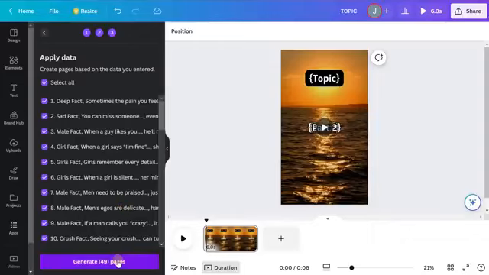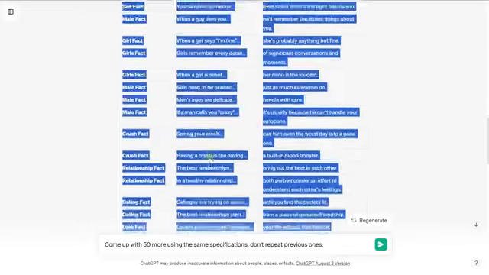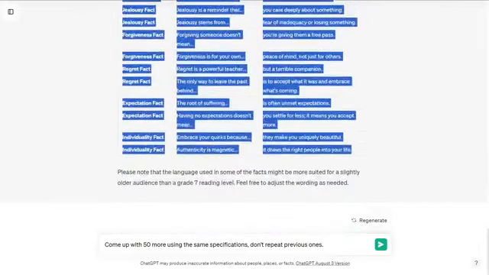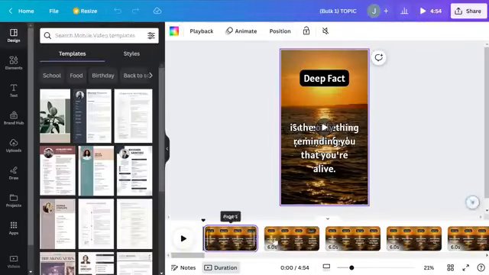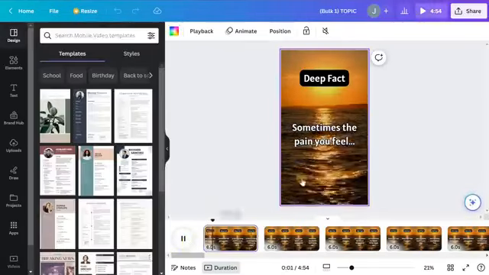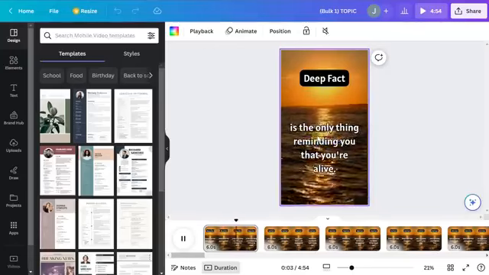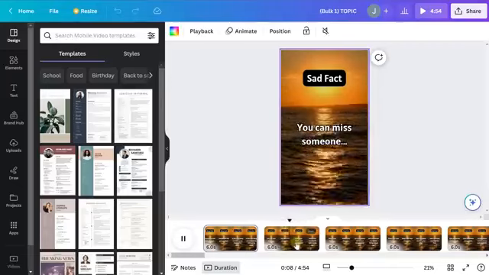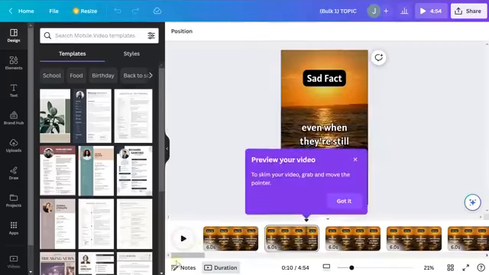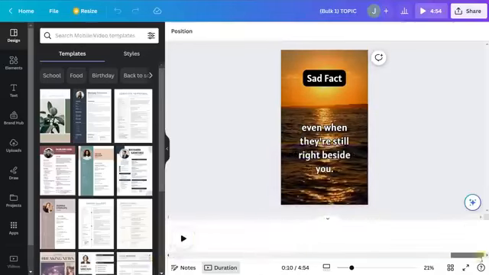And then when we hit generate here, it's going to generate all 49 videos. I'm not actually sure why it's 49 versus we asked it for 50. But we ended up with 49 nonetheless. So we're going to go ahead and click generate, and it's going to create each of these videos. So we'll go ahead and hit that now. And here are our 49 videos. If I hit play, you can see it shows the first part, then the second part, next one, first part, and then the second part. And that goes for all of these.